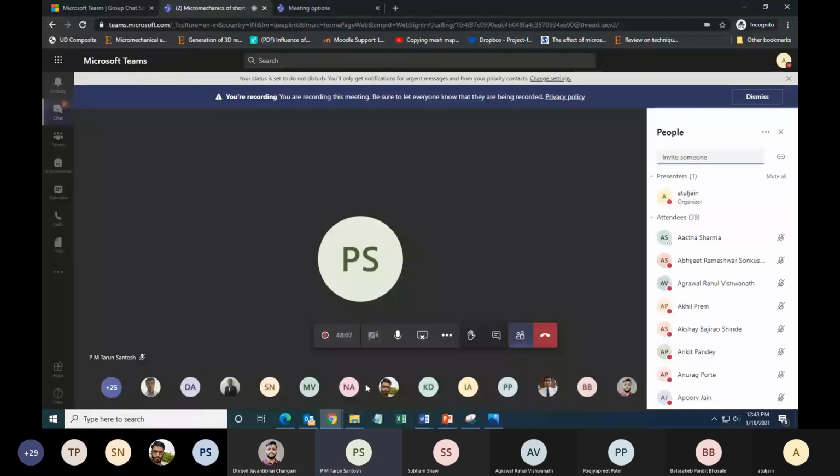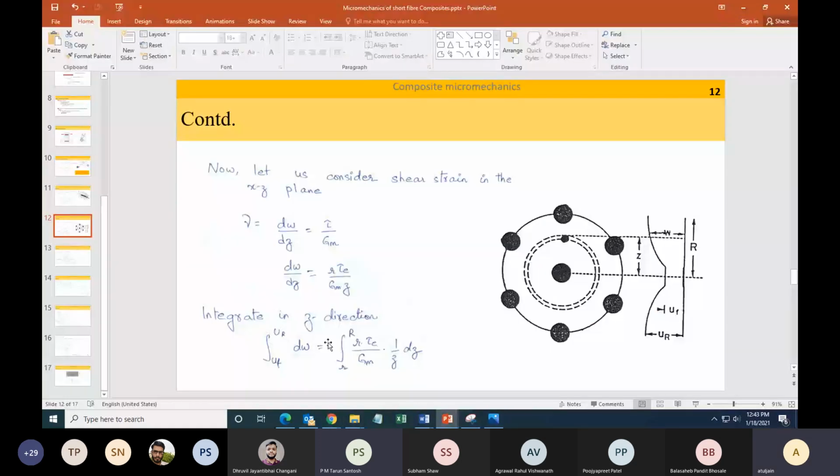Sir, in the 12th slide that you were showing, what is UF, UR? UF, UR is the displacement, the limits. We are saying that W is the displacement, and UF, UR are the limits of the displacement. When r is equal to capital R, W is varying from UF to UR.